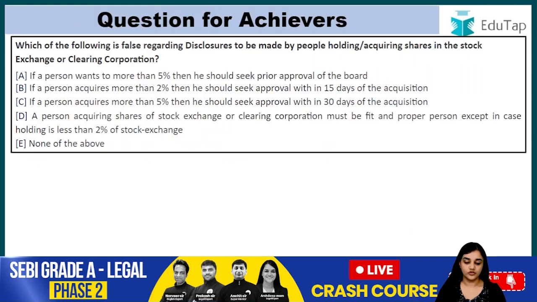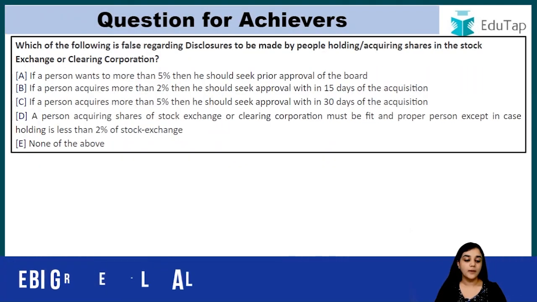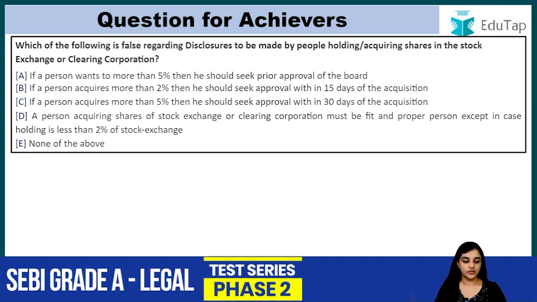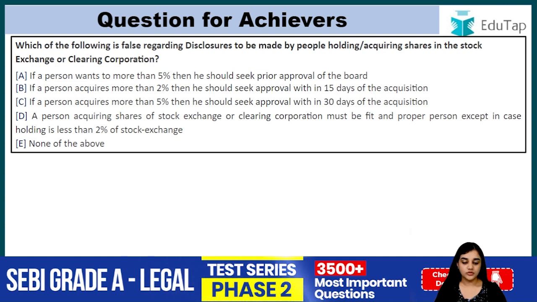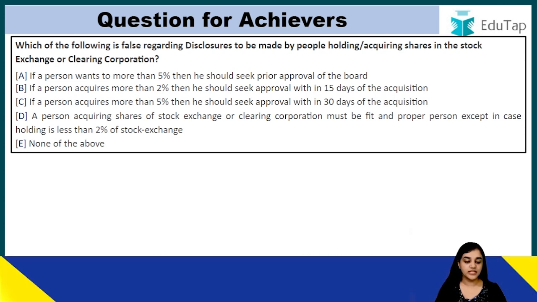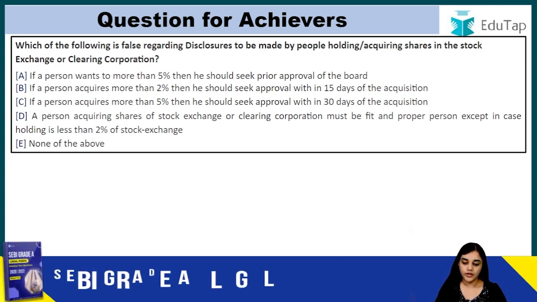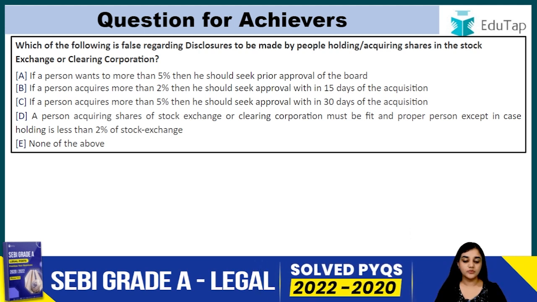Now the question for achievers. Which of the following is false regarding the disclosure to be made by people holding or acquiring shares in the stock exchange or clearing corporation? If a person wants to acquire more than 5%, then he should seek prior approval of the board. If a person acquires more than 2%, then he should seek approval within 15 days of the acquisition.